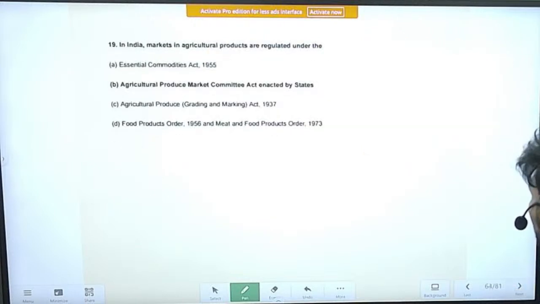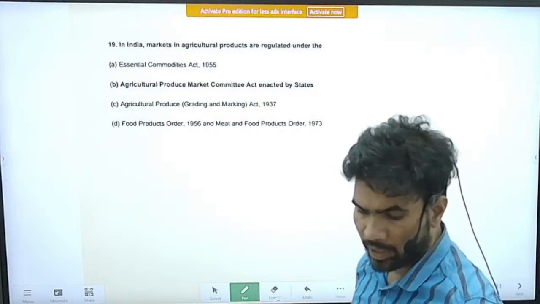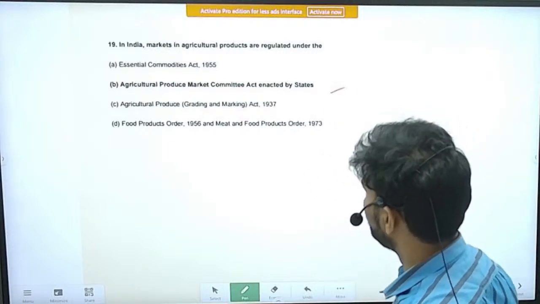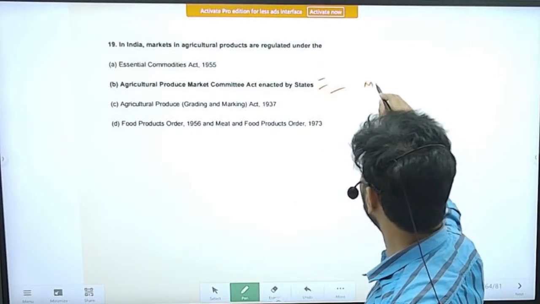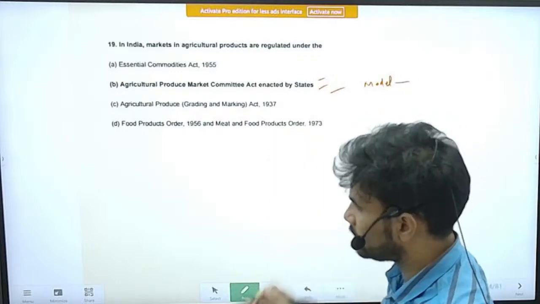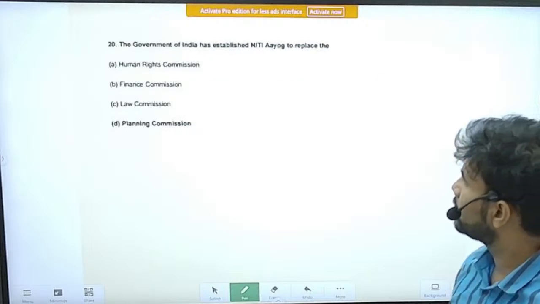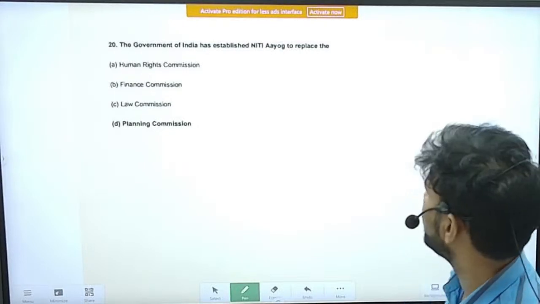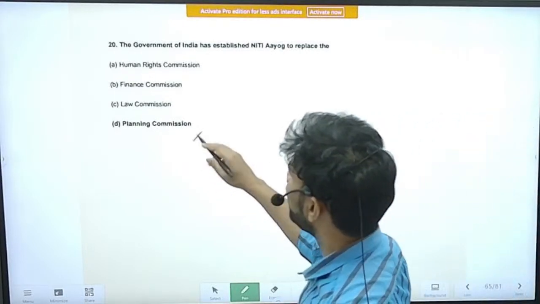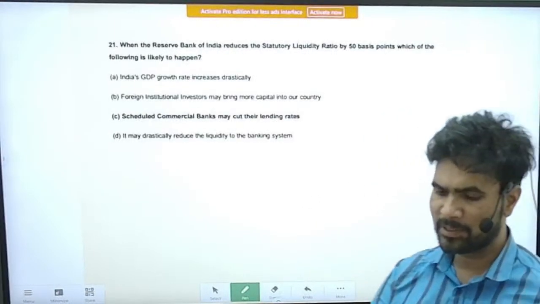Next question, question number 19. In India, markets in agricultural products are regulated under the APMC, Agricultural Produce Market Committee, enacted by the states. There is a central Model APMC Act, and based on that, all the states have enacted their respective APMC acts. Next, the Government of India has established Niti Aayog to replace the Planning Commission. A very straightforward question, I think the easiest of all the questions we have seen. Next question, 21.